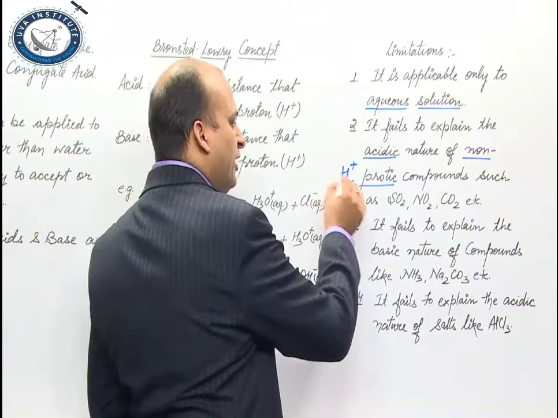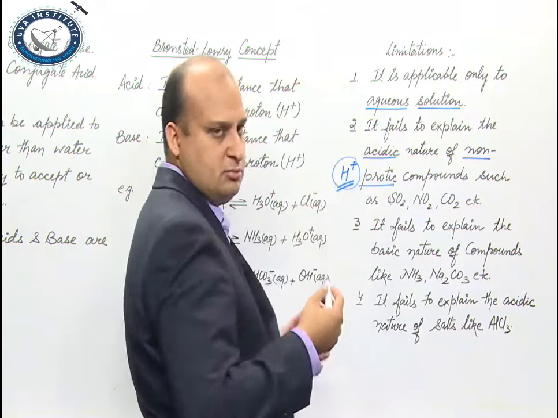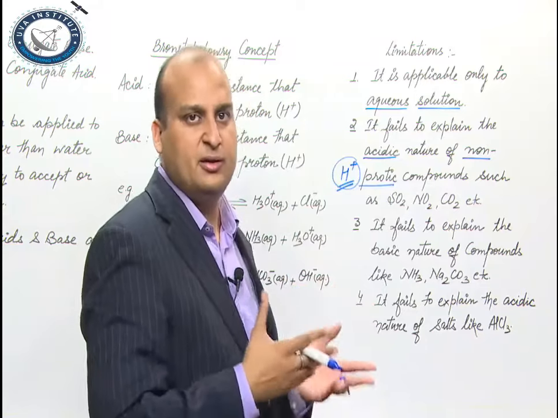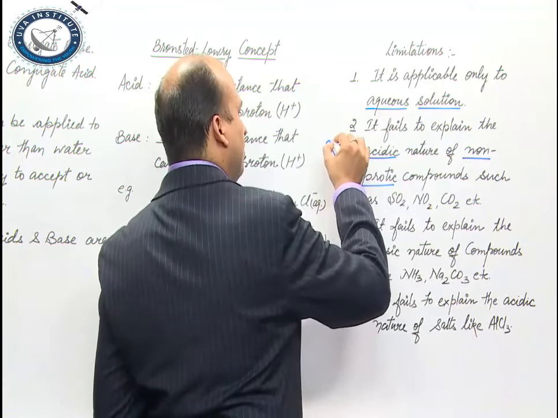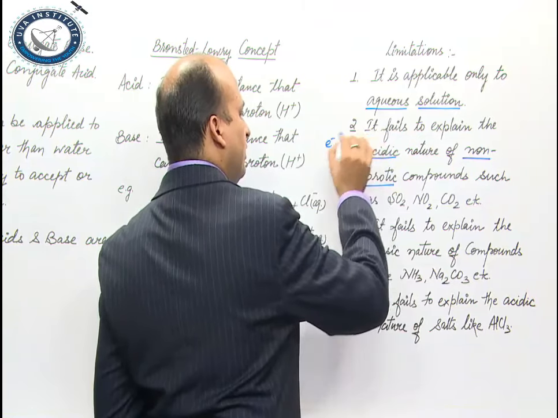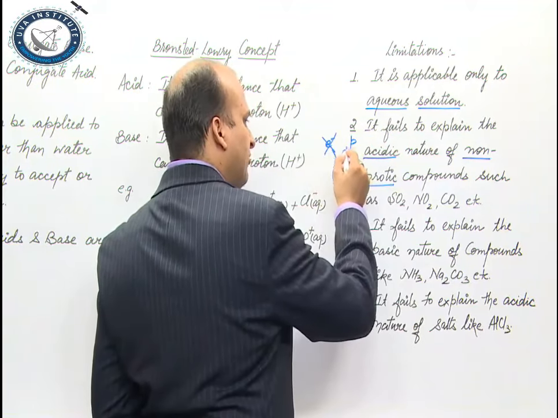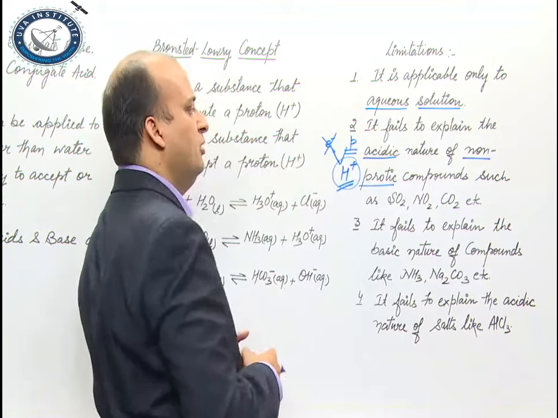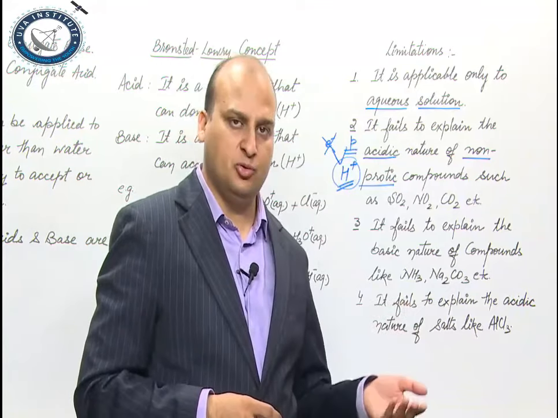Now you have removed one electron from here, so what is remaining? H plus. H plus is nothing but a proton, right? I repeat, you have got one electron, you have got one proton in hydrogen atom. When you have removed the electron, what is left with you is only a proton. So, that is why H plus is also referred as proton.